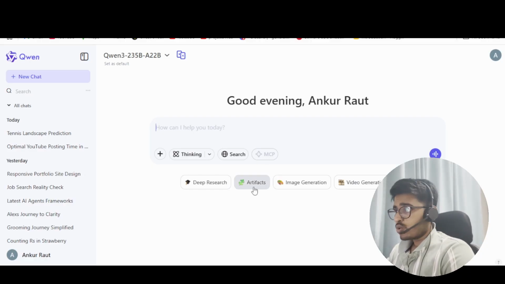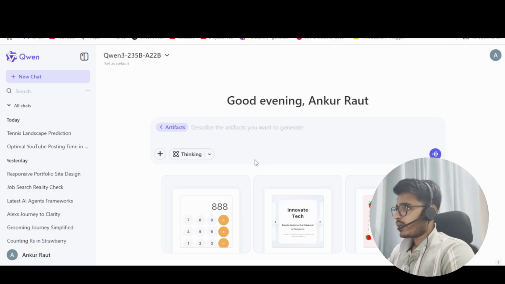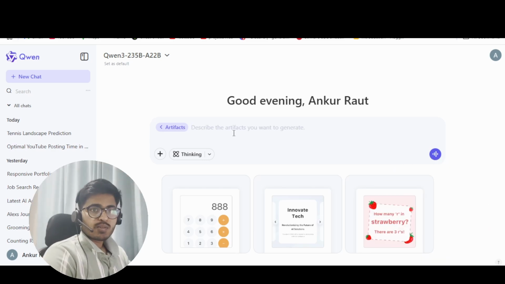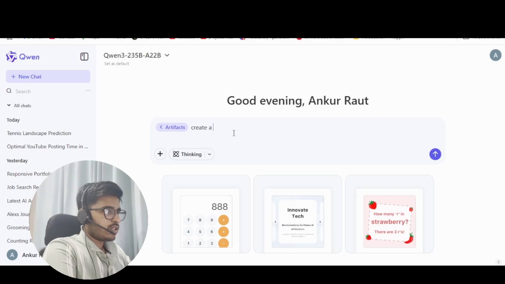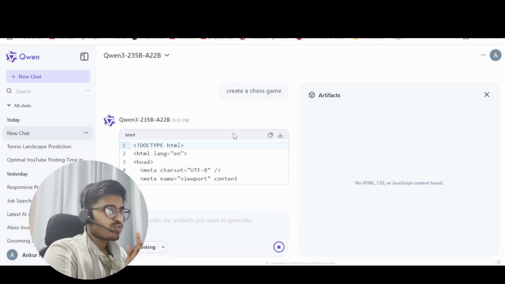Next that I want to show you is artifacts, which is a very cool thing that they have built. Last time, if you remember, in DeepSeek, we wanted to create a game. Now, similarly, let's say I want to create a chess game. Like I had already mentioned that I am a big fan of chess.